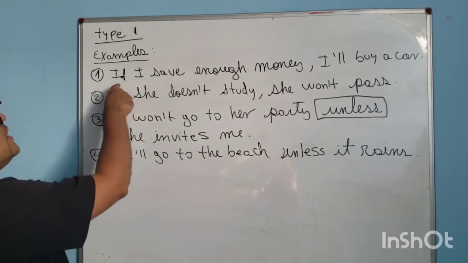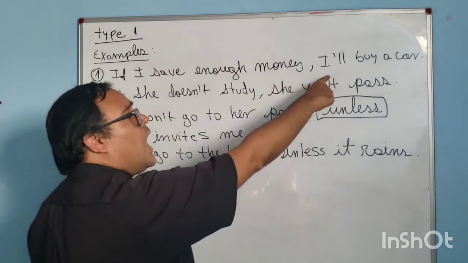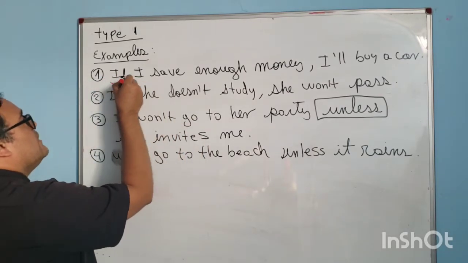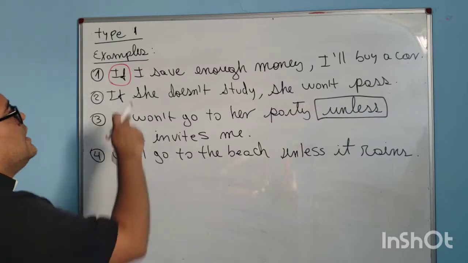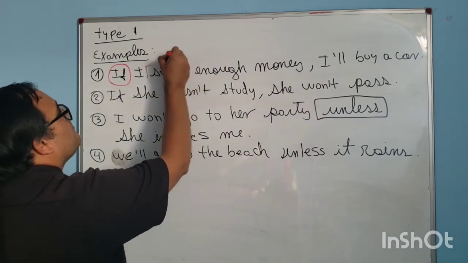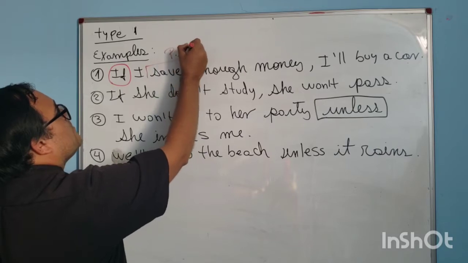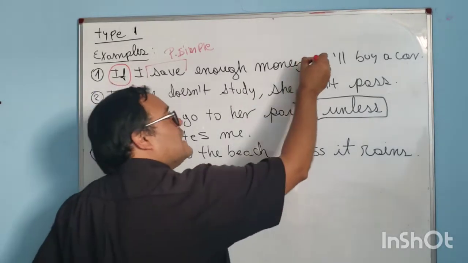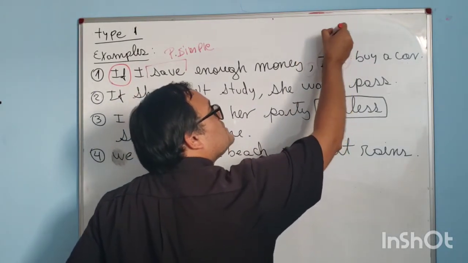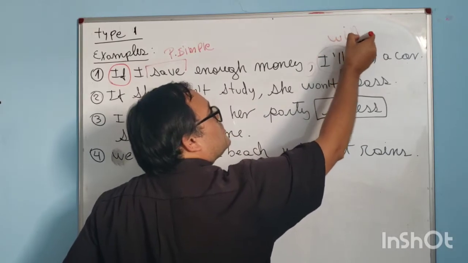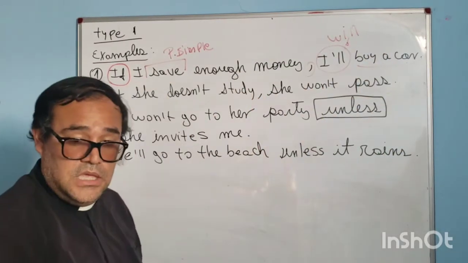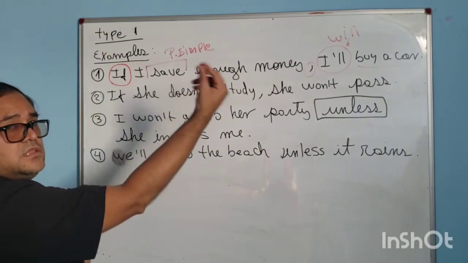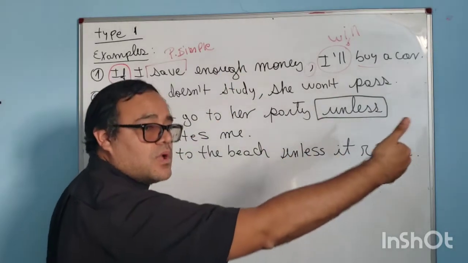Number 1: if I save enough money, I'll buy a car. Why is this type 1? Because you have if, I save is in present simple, plus enough money as the complement, plus the comma, plus will. I'll is the contraction of will. Buy a car. Yes, very easy. En español sería: si yo guardo suficiente dinero, coma, yo compraré un carro.